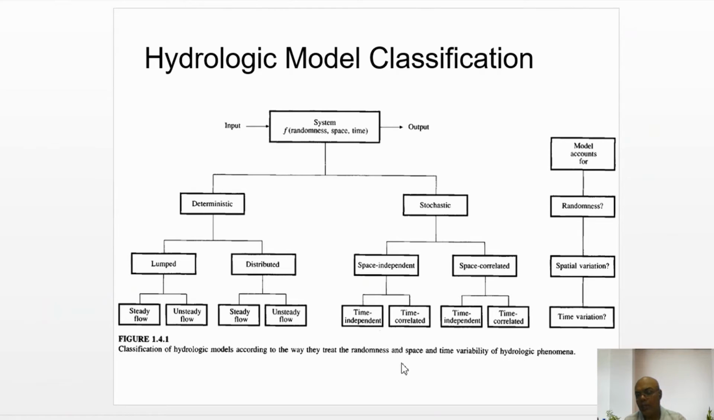So hydrological model means anything. Suppose a dam, that is also a model, or flow taking place under a dam. Okay, that is seepage taking place under a dam, so that is also a model.